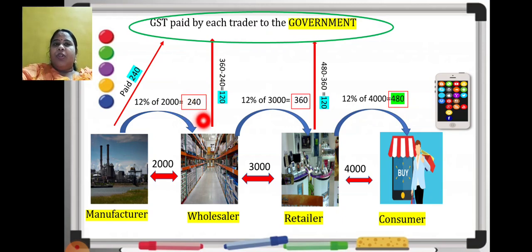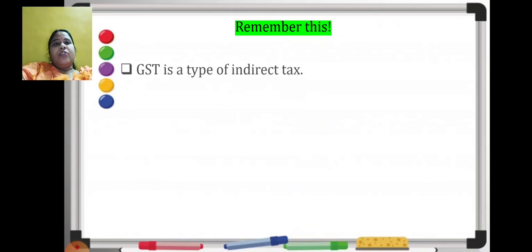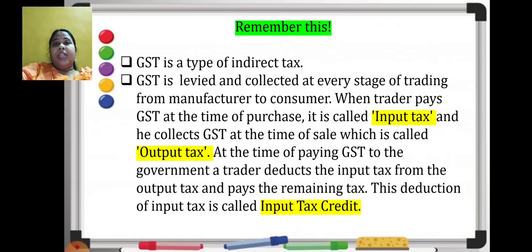That is input tax. This is what you need to understand. Tax collected at the time of sale is output tax. Tax paid at the time of purchase is nothing but input tax. So these 2 points make it very clear that when a trader pays GST at the time of purchase, it is input tax, and when he collects at the time of sale, it is output tax.